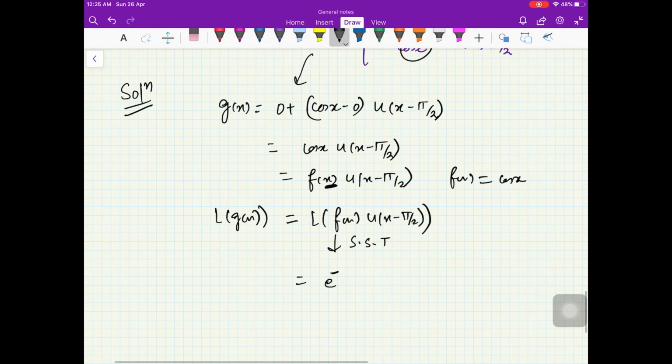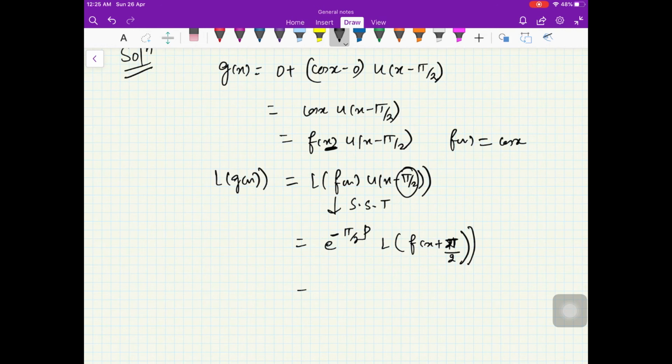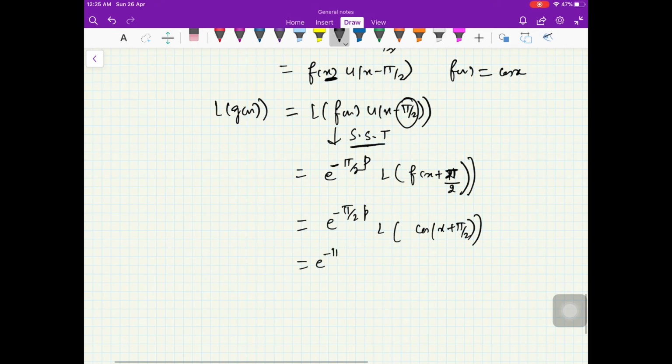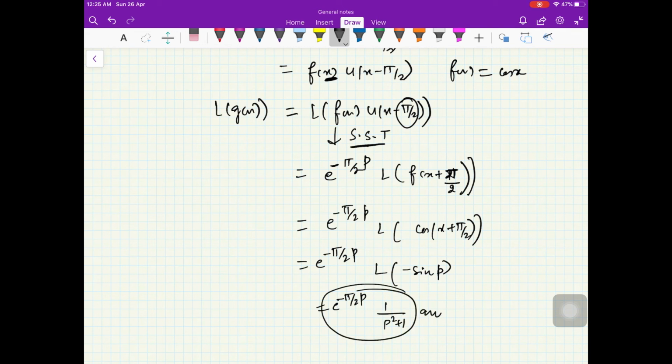Now by the second shifting theorem, this is e raised to minus ap, where a is pi by 2 here, into the Laplace transform of f of x plus a, where a is pi by 2 here, right? Fine. So this was the second form of the second shifting theorem. So here you have e raised to minus pi by 2 into p, L of cos of x plus pi by 2. So that is e raised to minus pi by 2 p, L of minus sine x, then e raised to minus pi by 2 p, then you have minus 1 upon p squared plus 1.